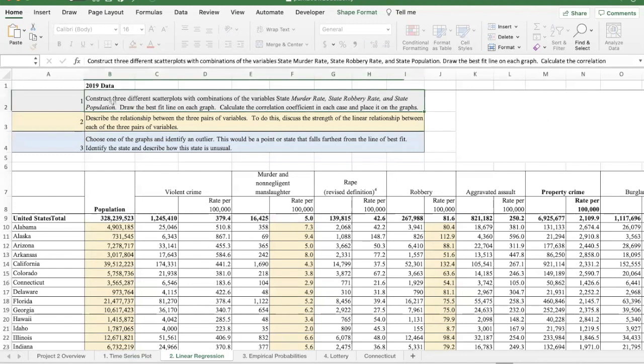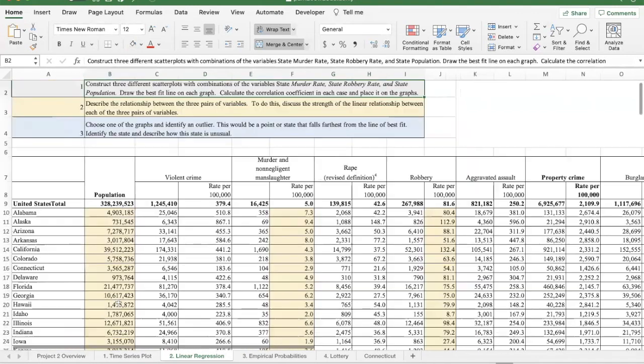So what we're after here is for you to construct 3 different scatter plots, one between population and murder rate, one between population and robbery, and the third one between murder rate and robbery rate. And we're going to draw a line of best fit, a scatter plot, and calculate the correlation coefficient in each case, and then describe the relationship between the variables, if there is one. Perhaps there is not one. And then finally, we're going to identify one of those graphs and then identify an outlier.